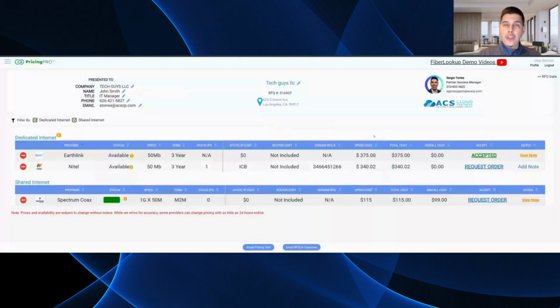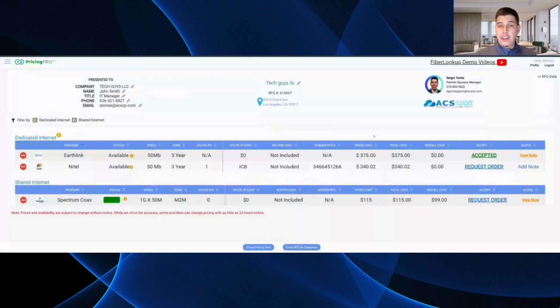And then from there, you can work with your ACS channel manager and say, hey, John, hey, PJ, hey, David, my customer has just accepted this order. Let's get paperwork going. And that's where your ACS team and your support manager are going to work very efficiently for you to generate that paperwork to get it over to the customer.